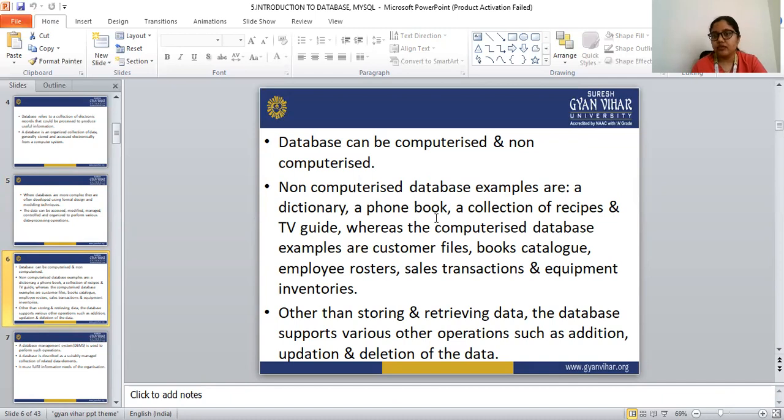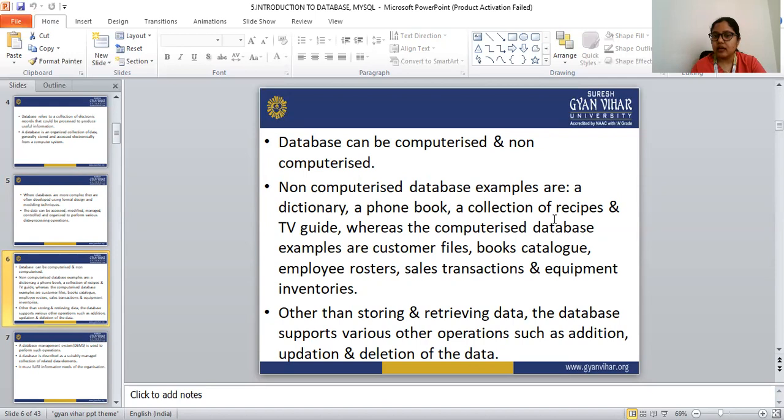Okay, we can find out the phone number of any person from the phone book. And a collection of recipes is also a database. In that collection of recipes we can find any recipe from that book. So the dictionary, a phone book, the collection of recipes and a TV guide are all examples of the non-computerized database.